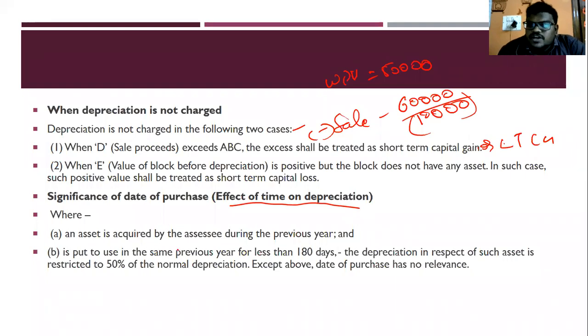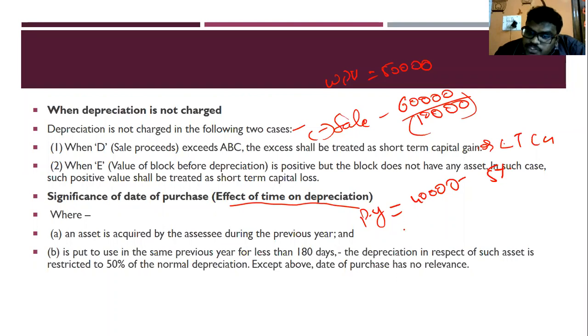The significance of date of purchase and its effect on time of depreciation. Here, an asset is acquired by the assessee during the previous year. If any asset is acquired during the previous year, what we have to see is whether it is put to use in the same previous year for less than 180 days. Then depreciation in respect of such asset is restricted to 50% of normal depreciation. What it is, nothing but, in the previous year I purchased an asset worth rupees 40,000, for example, and this asset comes under the 5% category.